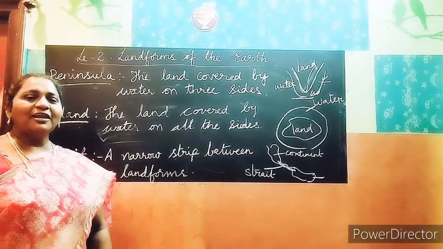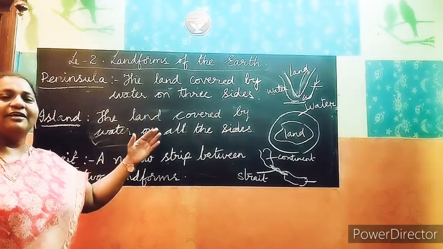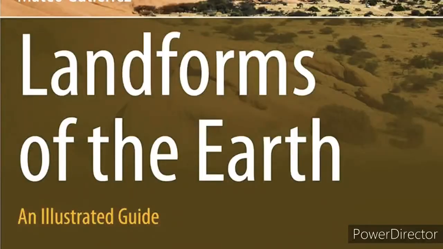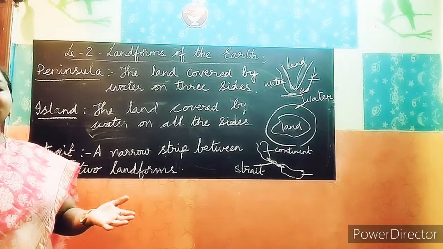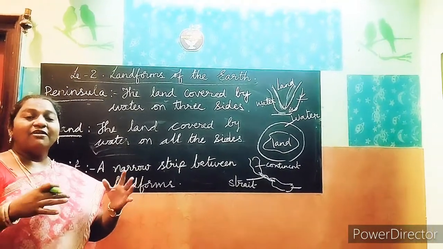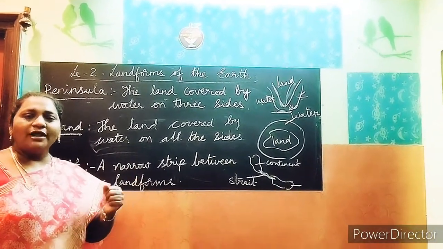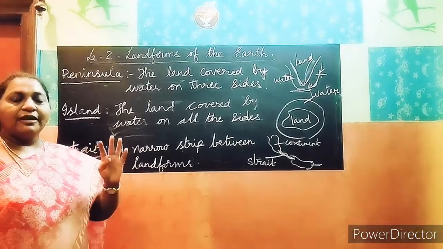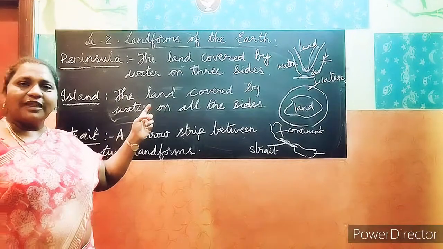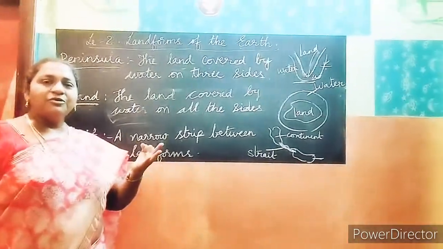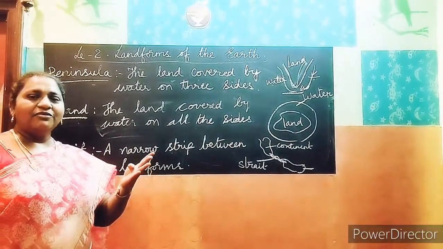Okay, children. Now again I'll summarize the full lesson. Once again you can hear, lesson number 2: landforms of the earth. What is a landform? The surface of the earth is covered with different kinds of landforms. There are major landforms and also minor landforms. There are 4 major landforms. Already I told you in the last class. What are they? Mountains, plains, plateaus and deserts.